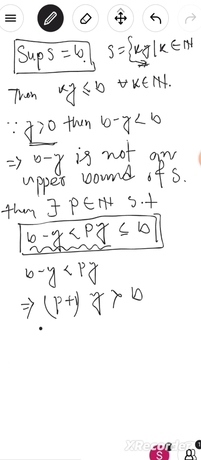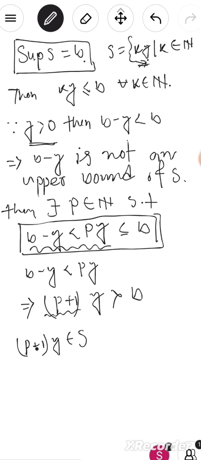So this quantity p plus 1 is a natural number, because p belongs to N, then p plus 1 obviously belongs to N. Then the whole number, that is (p plus 1) times y, belongs to the set S, because the set S looks like k times y, where k belongs to the natural numbers. Here y is here and this belongs to the natural numbers.